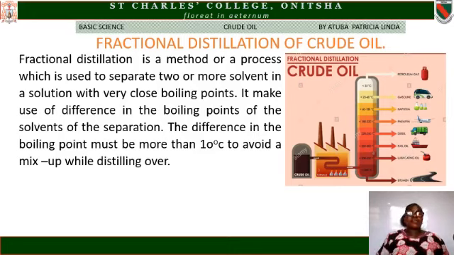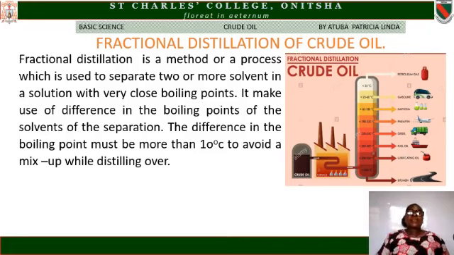At this temperature, the fraction with the lowest boiling point is distilled over first, followed by another with higher boiling points. The first product of fractional distillation is petroleum gas.